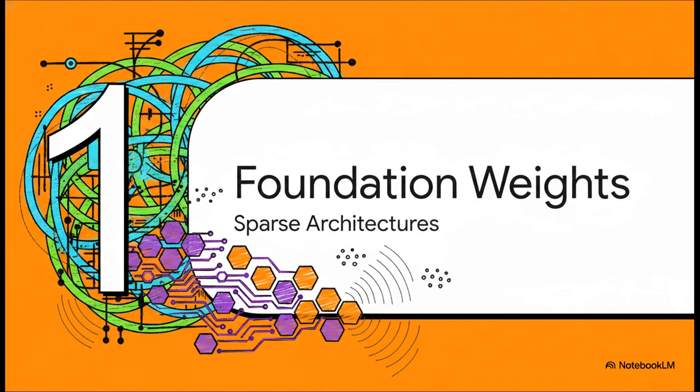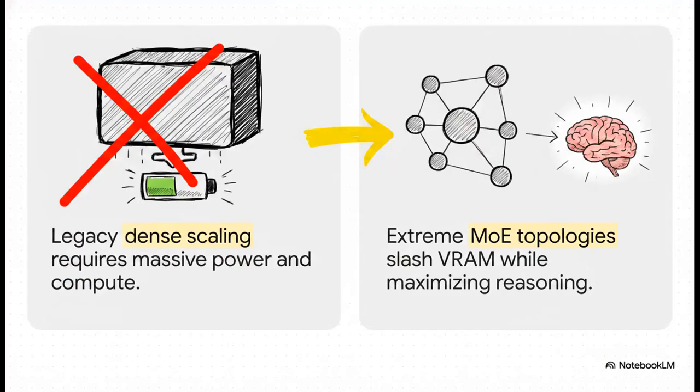Layer 1, foundation weights, and the sparse architecture shift. So check out the architectural juxtaposition here. We're abandoning those massive, power-hungry, dense monoliths for highly sparse mixture of experts, or MoE topologies. This cybernetic shift is exactly what allows us to maximize theoretical reasoning while aggressively slashing our active VRAM footprints.